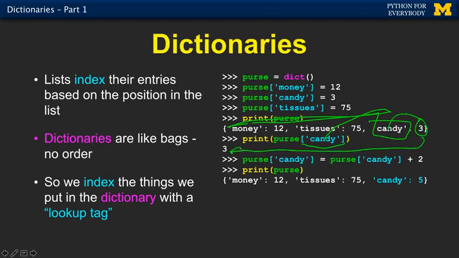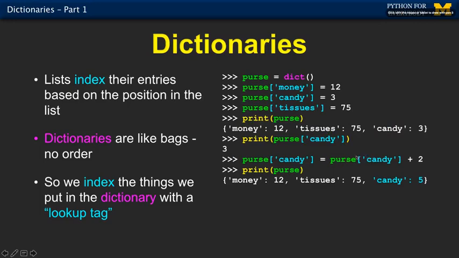So that's the number that comes out and gets printed. We can update these variables. The dictionary contents are mutable, which means they can be changed. So we can go grab the old value of purse sub candy, which is a 3, add 2 to it, and then put a 5 back in, and then we can print this out, and the 3 has been modified to become 5. So we can use them on right-hand sides of expressions, on left-hand sides of expressions, away you go.